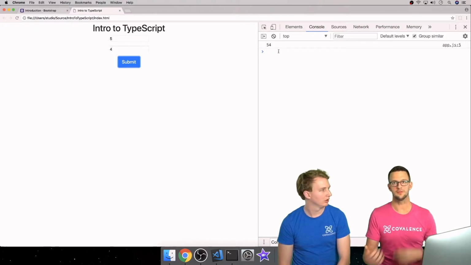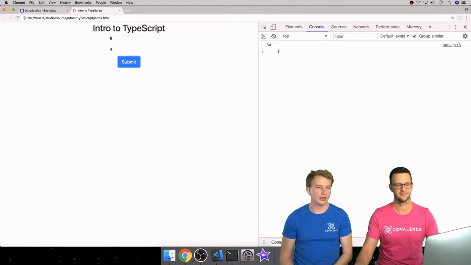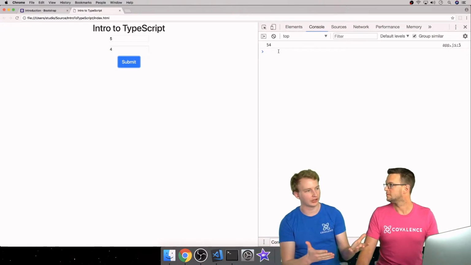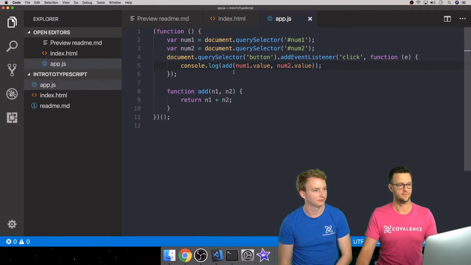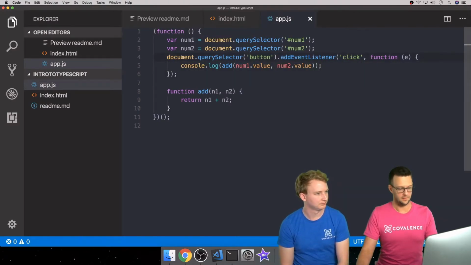Very common problem. So no error when we ran it. If we didn't catch this right away, who knows how long this runs in our code, right? You can imagine a larger code base where you have errors like this all over your JavaScript, and you don't really know that there's a problem until something bad happens, right? So let's change this to TypeScript and see how it can help us.